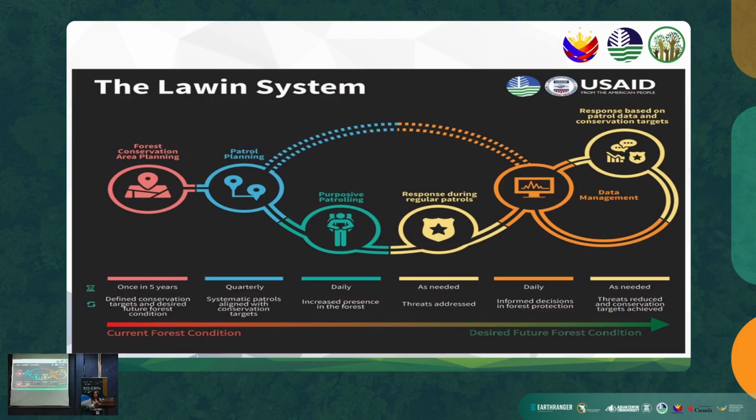Overall, these components create a continuous adaptive management loop where planning directs patrols, patrols generate data, data informs decisions, and decisions shape future actions, ensuring that our forest protection remains strategic, evidence-based, and effective in order to achieve the desired future forest condition.